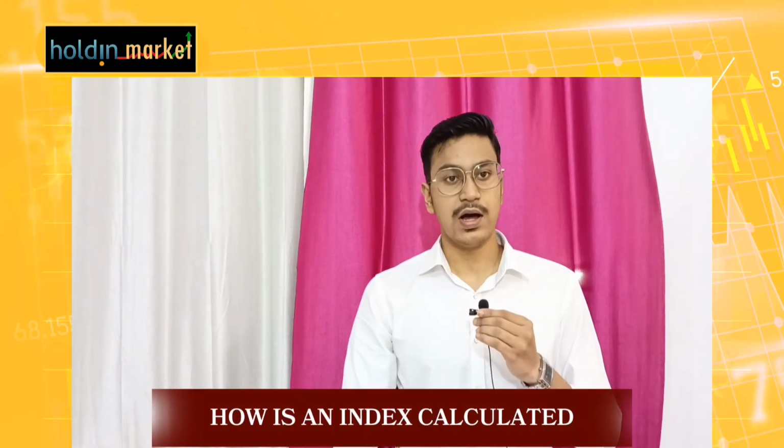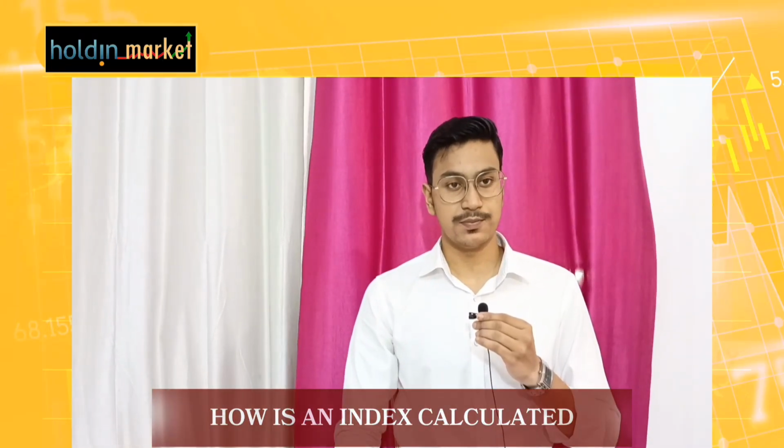So now let's talk about how an index is calculated. An index is calculated using a method known as free float. Say for example, our YouTube channel holdinmarket is a company and we have a total of 50,000 shares available, out of which 30,000 are held privately and the rest 20,000 are held publicly. The 20,000 held publicly can be traded in the share market. So that share is known as free float.